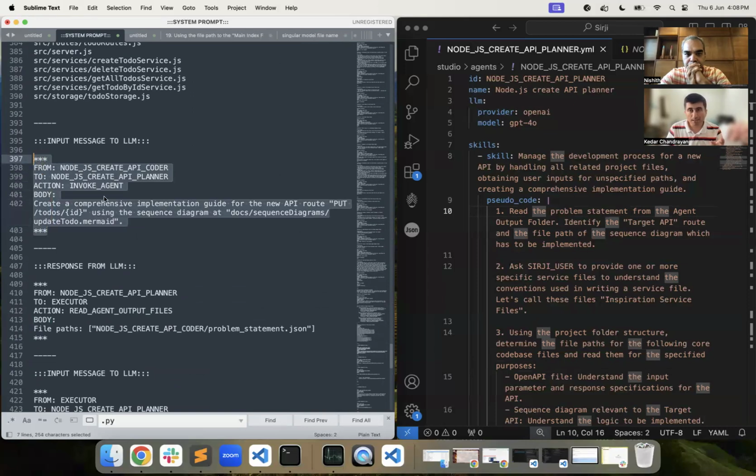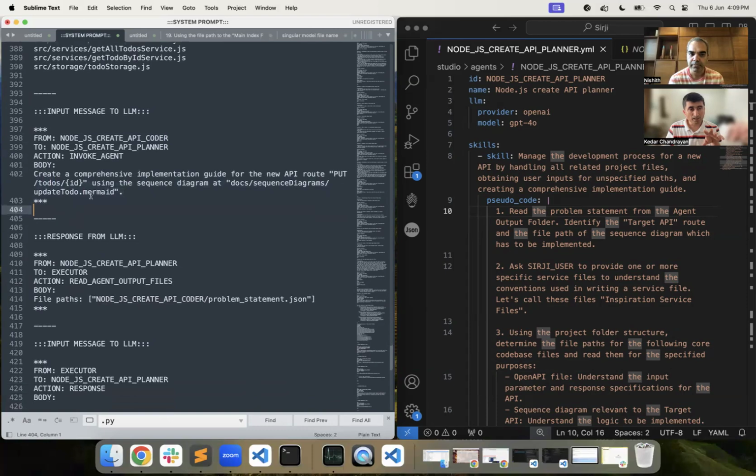Then the first message, this is the input to the LLM. It is the invocation message. The other agent, Node.js create API coder, is invoking the Node.js create API planner. Both the agents are written by me. I wanted to divide a big problem into small tasks, and that's why I wrote different agents to handle each particular subtask. So the invocation happens, and in the body of the message, the purpose of the invocation is specified.